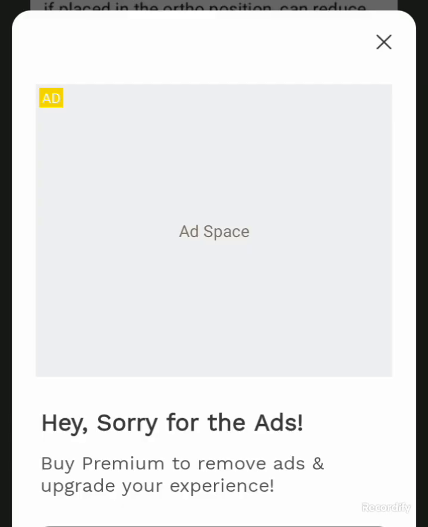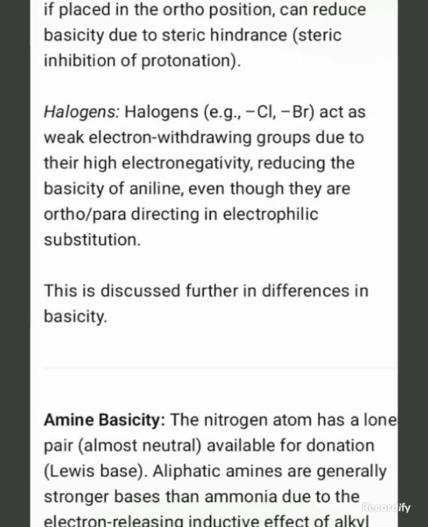Halogens, example chloride. Chloride or bromide act as weak electron withdrawing groups due to their high electronegativity, reducing the basicity of aniline even though they are ortho-para directing in electrophilic substitution. This is discussed further in the differences in basicity.